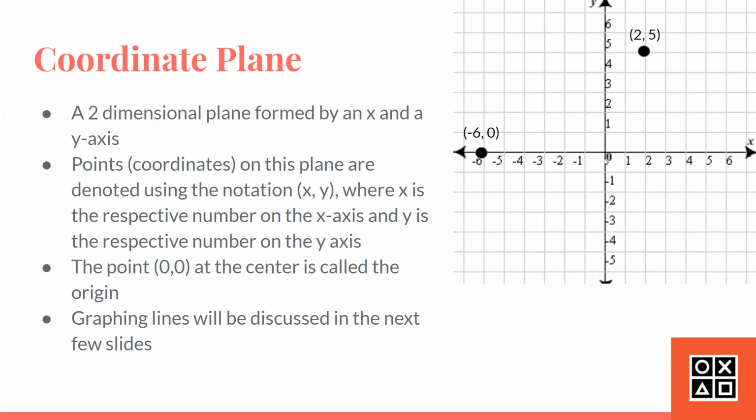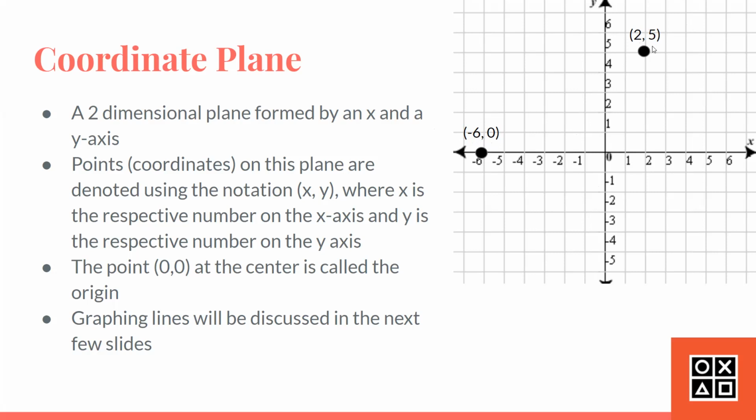Here we can see that whenever we put coordinates into notation form, we always start at the origin, or 0, 0. And here it's negative 6, because the x value, which is negative 6, is 6 points from the origin horizontally on the x-axis. And as you see 0 here on the y value, there's nothing going up or down. So therefore, the x value is negative 6 and the y value is 0. Therefore, the notation is negative 6 comma 0.